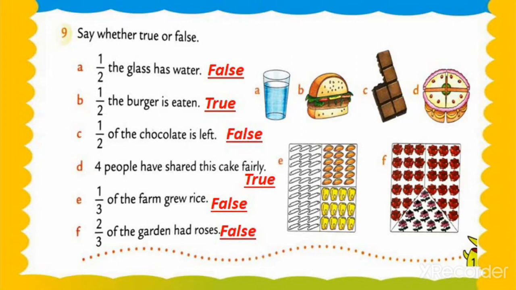My dear students, here are different types of things, eating things or images. Okay, so let's check question number 1: one half of the glass has water. See, one half of the glass has water. Understood, my dear students? So now let's see the one half.